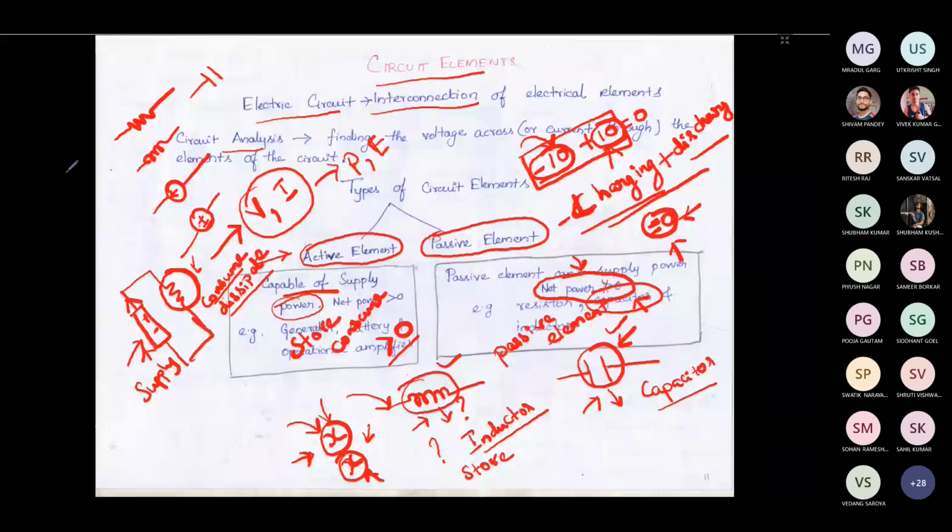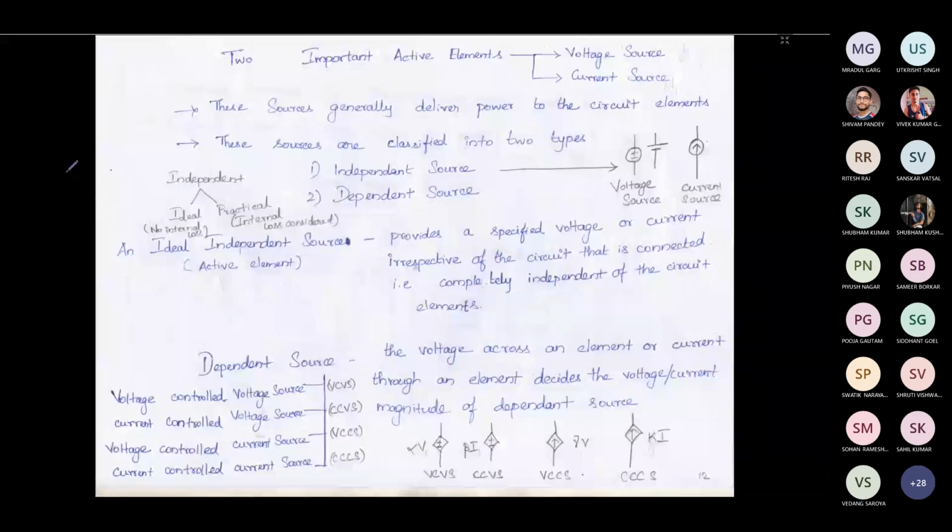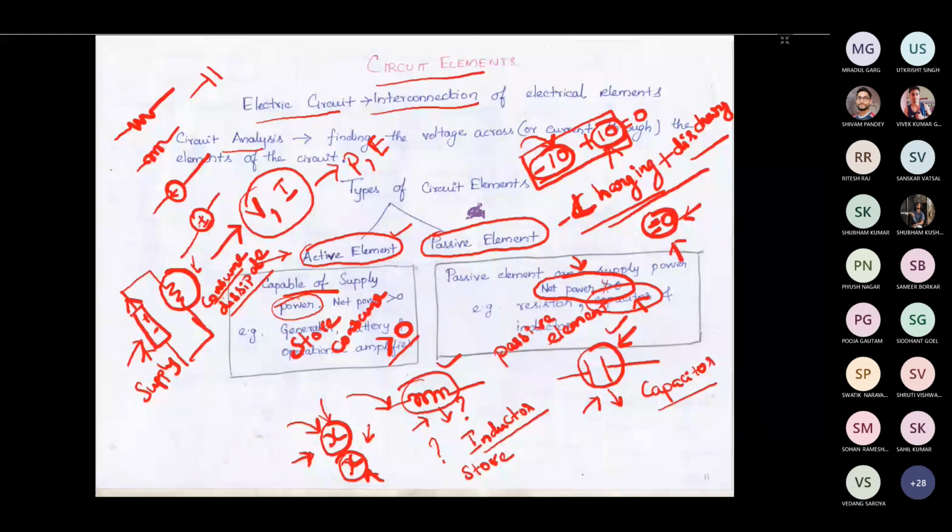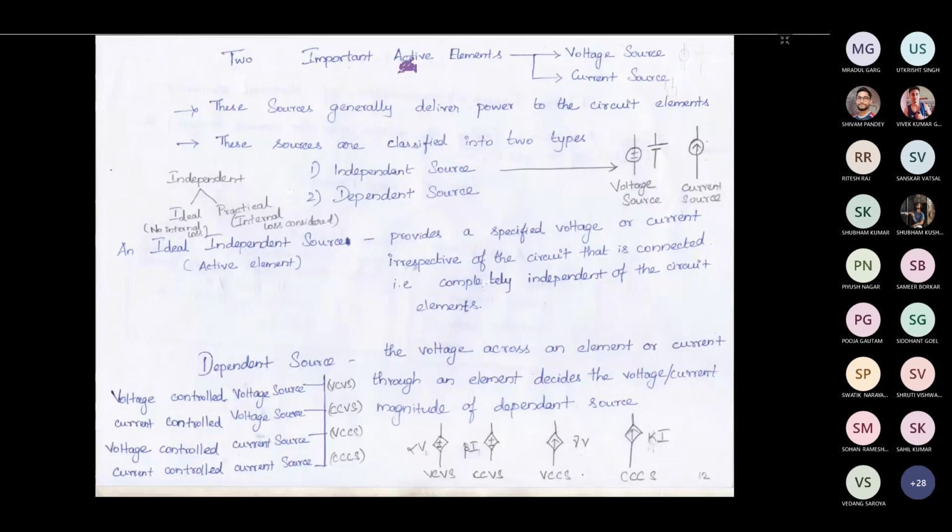So we have seen what is active element and what is passive element. These are the broad classification. Now we will further classify this active element. This active element is again broadly classified into two types. One is voltage source, another one is current source. Okay, what is voltage source?